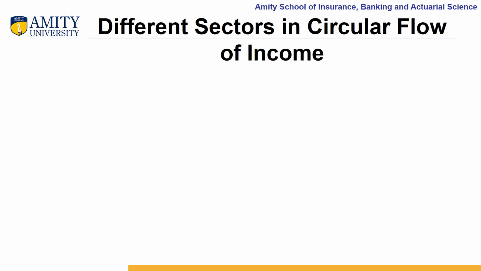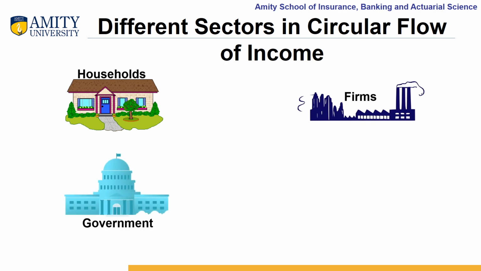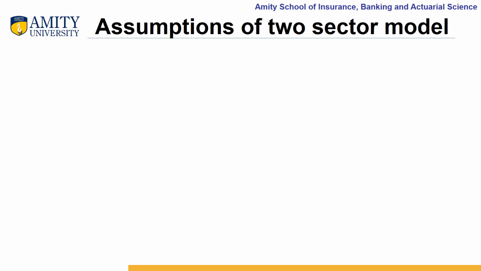In a circular flow of income, we will study different sectors and how these sectors interact with each other. First, we will study the first two important sectors, households and firms, and how households and firms interact with each other. Then we will introduce the third sector, which is government, and then we will introduce the fourth sector, which is a foreign sector. In economics, in every model, we have certain assumptions.